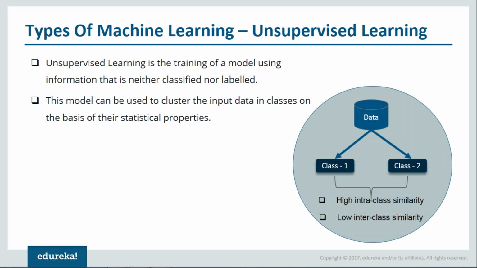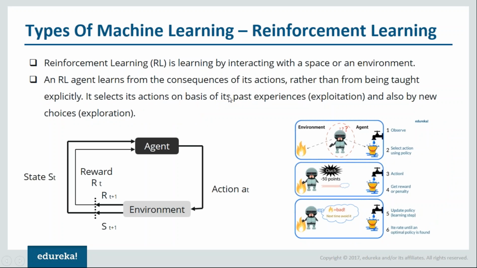All right. So this brings us to our next type of machine learning, which is called reinforcement learning. Now, this is reinforcement learning, guys. What happens in reinforcement learning? The machine learns by interacting with a space or an environment. So it learns with its past experience, and also by new choice exploration.